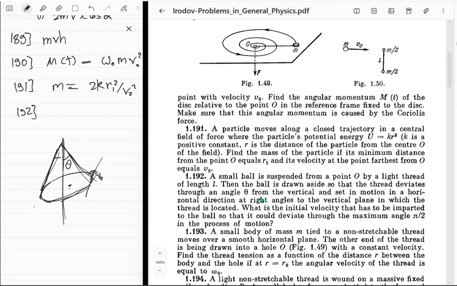The process of the motion. Angular momentum changes, right? That's the problem. If angular momentum didn't change, that's not going to happen anytime soon. About this point, of course, angular momentum is going to change all of the time. Actually, at any point, the angular momentum is going to change.